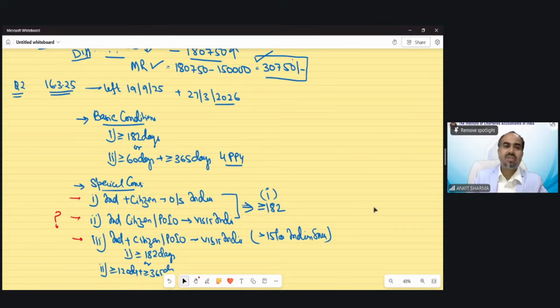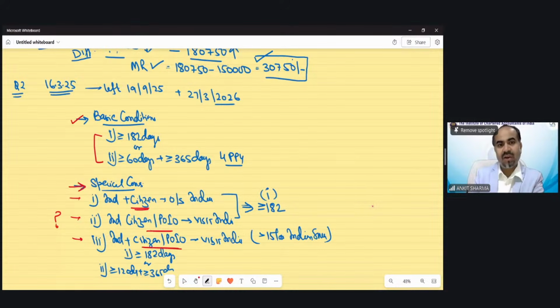Basic. Because she is an American citizen and not a person of Indian origin, based on the information given, we will not consider her a person of Indian origin. To opt for the special condition case, somebody should be either a citizen or a PIO. She is neither, so that means we need to check both conditions on her. If any of these conditions is fulfilled, she would be a resident.